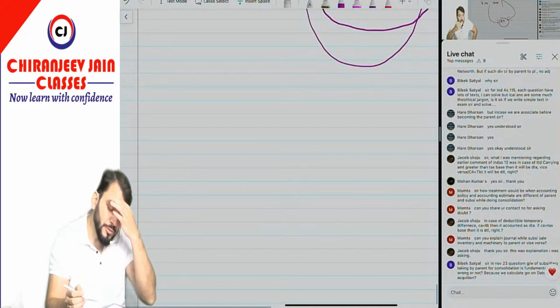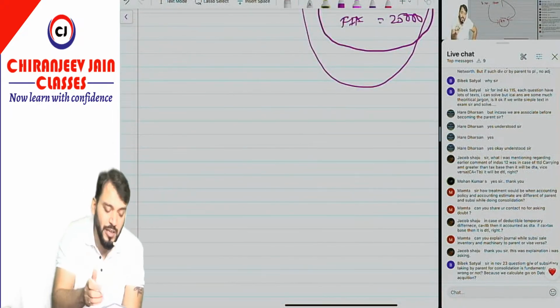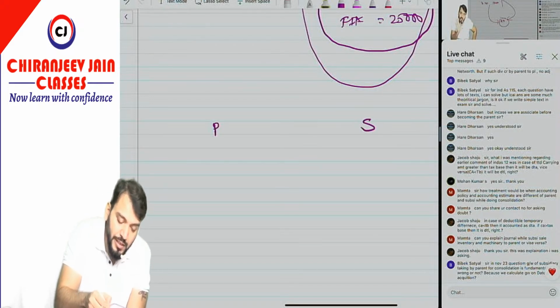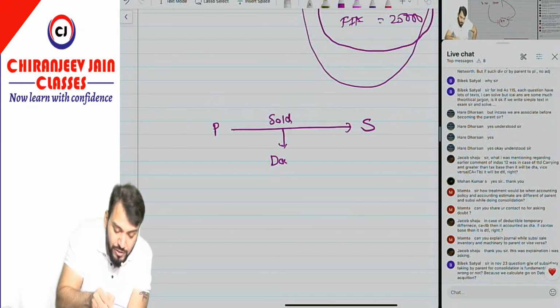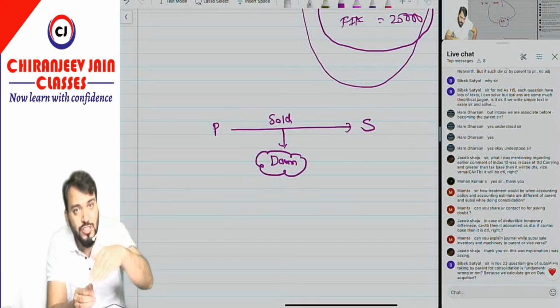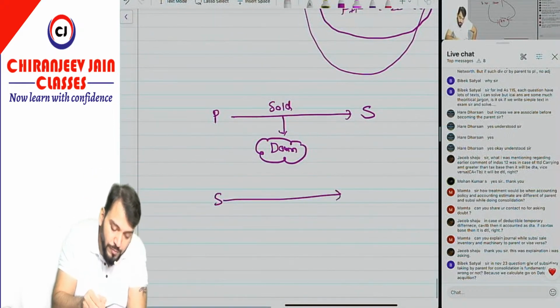Okay sir. Just try to understand, there are two types of transactions between parent and subsidiary. When the parent has sold to the subsidiary, this is known as a downstream transaction, from parent to subsidiary. So it is going down. And when the subsidiary has sold to the parent, we call it an upstream transaction.